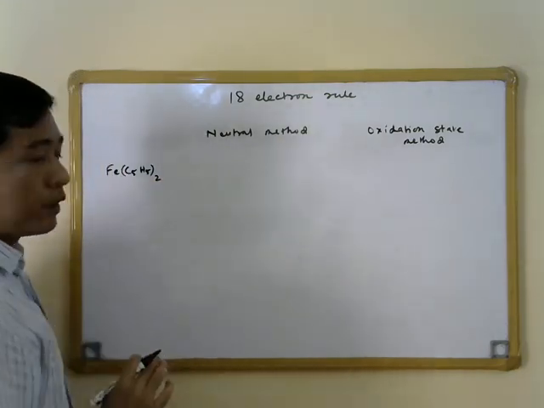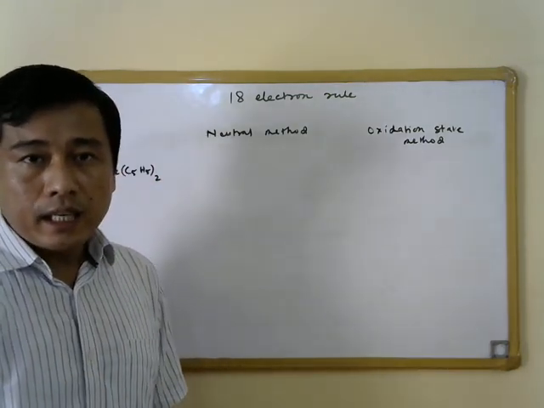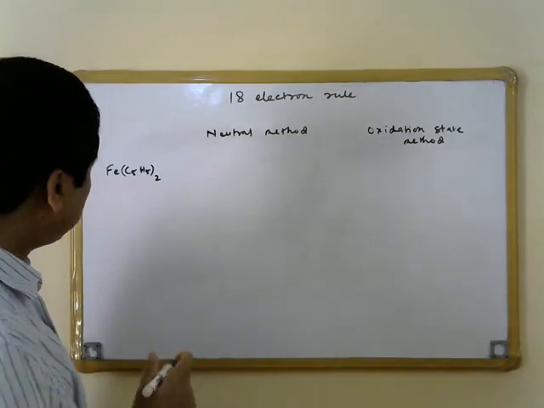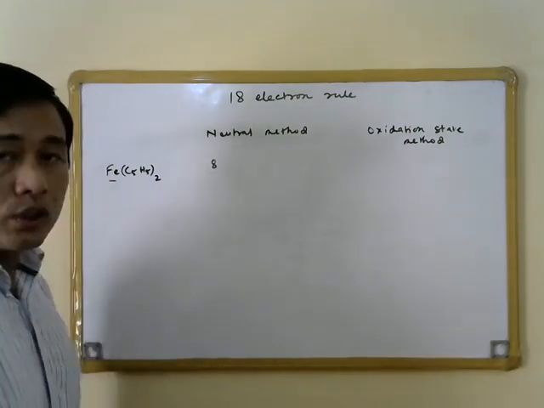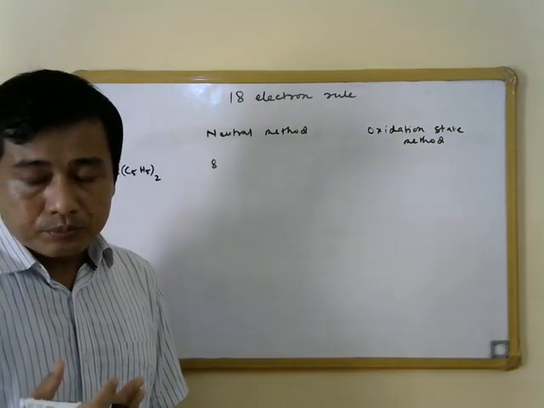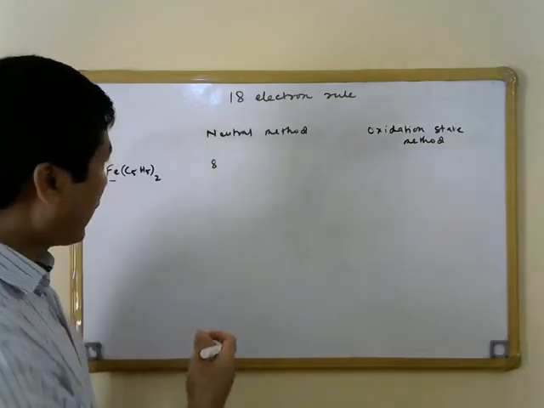So iron, as we know, is a d8 metal atom, and that is why there are 8 valence electrons in case of iron.